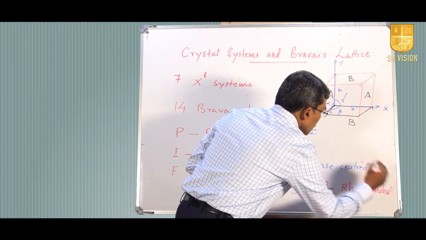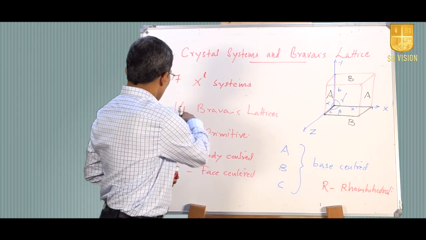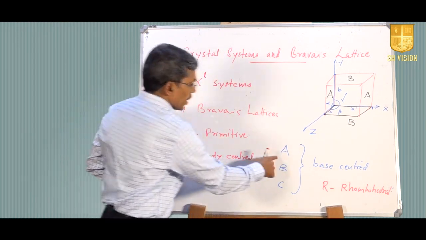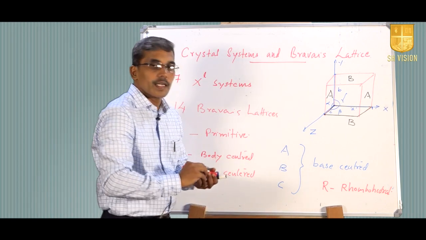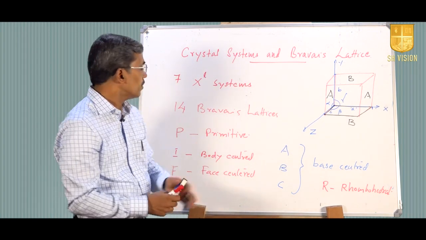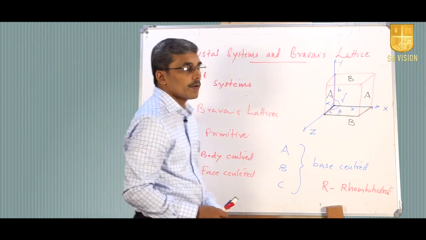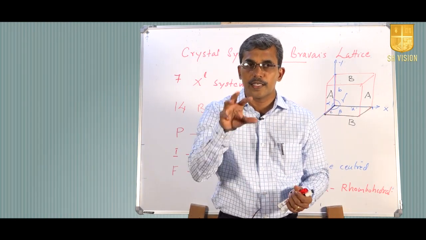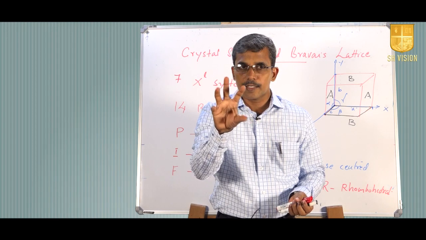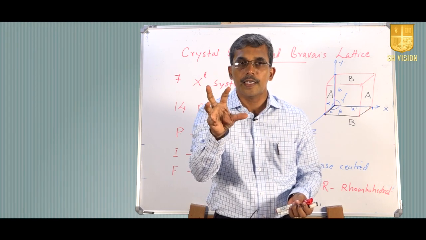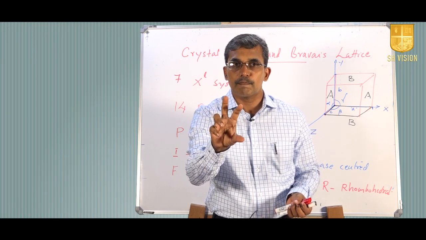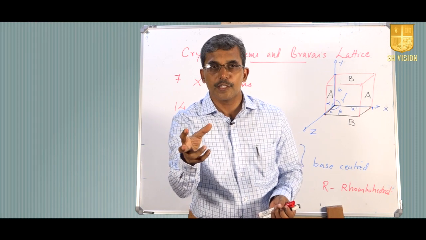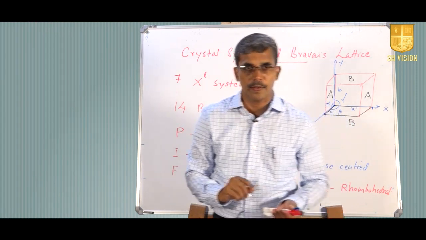Rhombohedral arrangement. So, these are P, I, F, A, B, C and R, they will combine and they will form altogether 14 Bravais lattices. So, in these Bravais lattices we describe these lattices or unit cells, we will define another term called primitive unit cell or non-primitive unit cell.